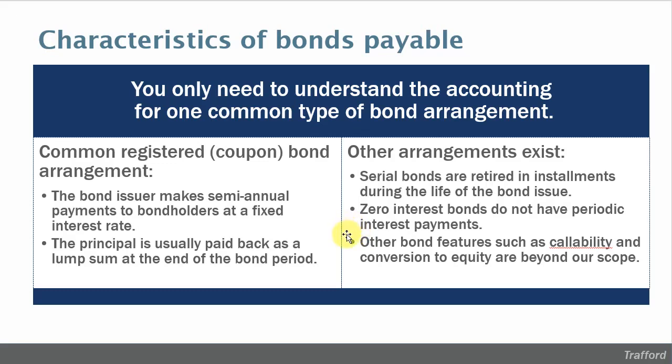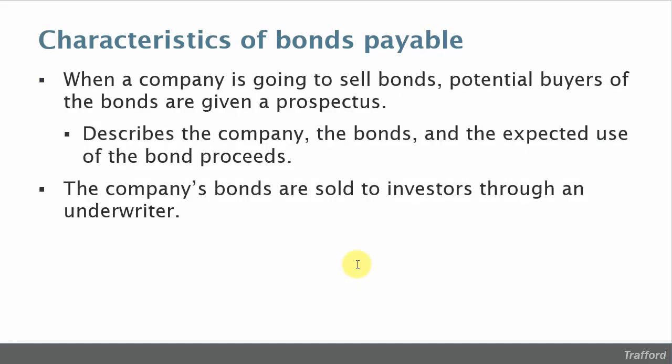And also, bonds can have all sorts of features such as callability and the option for conversion to equity. Those types of bond features will be beyond our scope in this course. So let's talk just a little bit here about the actual process. If a corporation is going to issue or sell bonds, then they come up with a prospectus. So it's basically a little booklet or guide that describes who the company is, what the bonds are going to look like, and how they intend to use those bond proceeds.